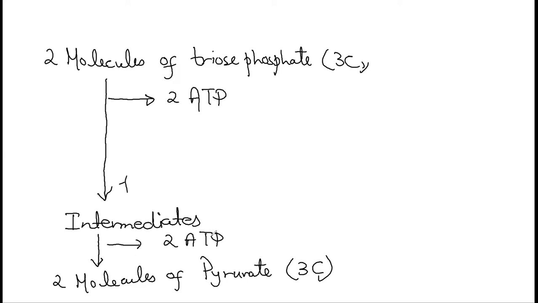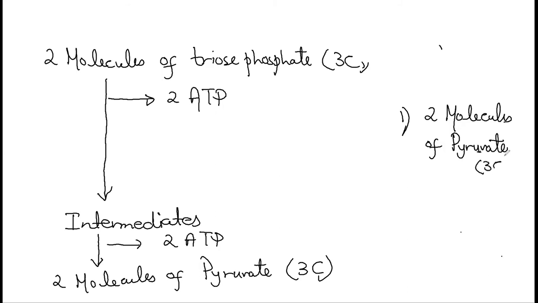Now, if you see, we said in the start, 2 molecules of ATP are utilized. So basically, if we write down side by side, what are the end products of glycolysis? One is two molecules of pyruvate, which are 3 carbon.